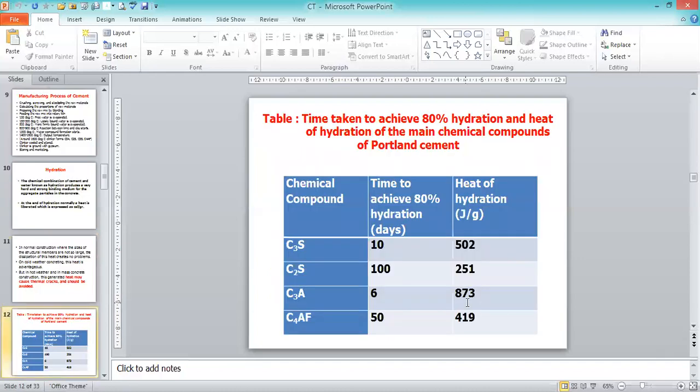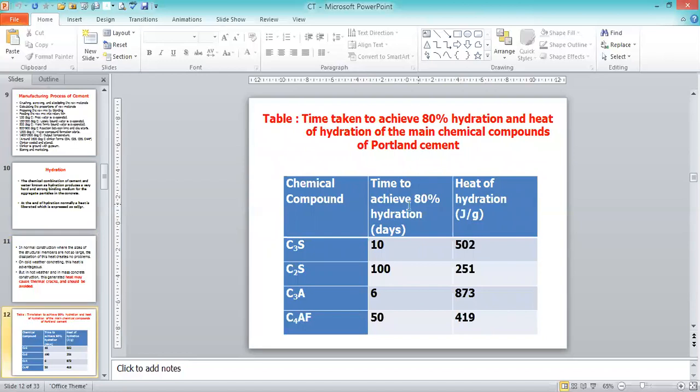Then the time taken to achieve 80% of the hydration, and the heat of hydration from the main chemical compounds of Portland cement, in joules per gram. How much heat is going to be generated? C3S is 502, C2S is 251, C3A is 873 and C4AF is 49.